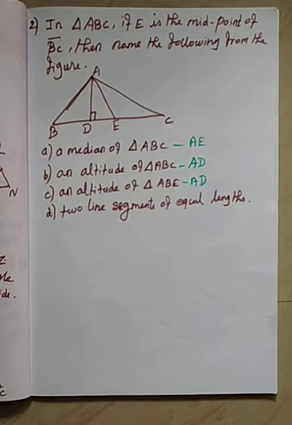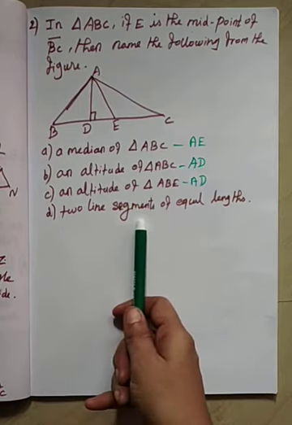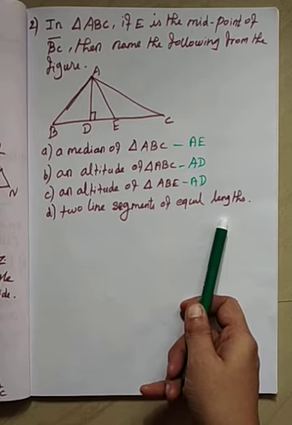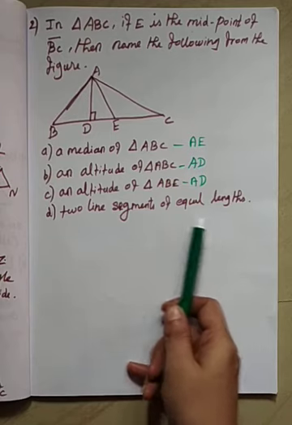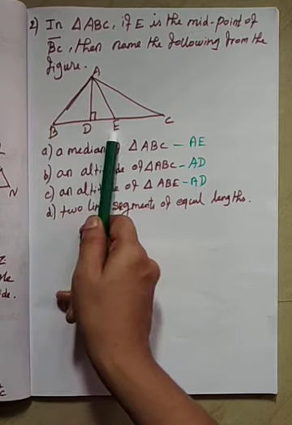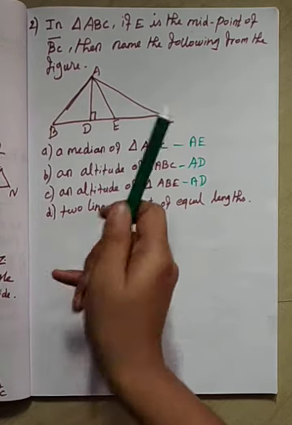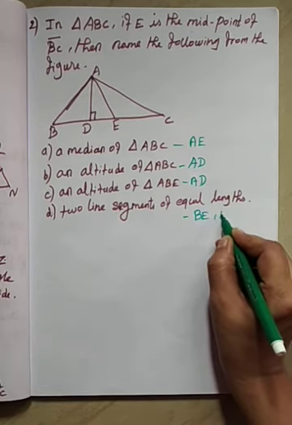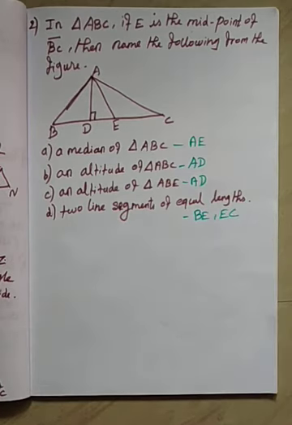Clear? Now, two line segments of equal length. So, two line segments of equal length means, see here, BE and EC. That is your answer. BE and EC. Everybody clear? So, this is the answer. This one is very simple.